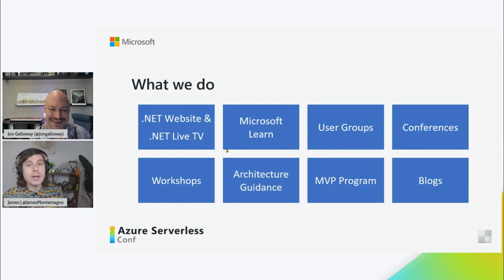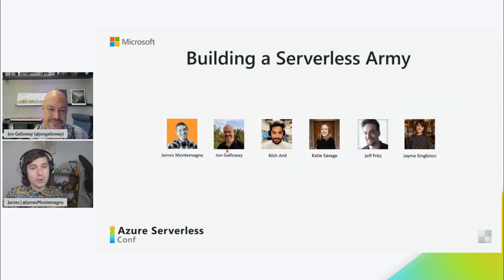We do so much awesome stuff. And we love it because we love .NET and we love the community. Yeah, like James is saying, we just have a blast doing all kinds of stuff. Some of the things I've worked on recently are like the .NET Conf, helping organize that, contributing things to the .NET website, just had some features launched last night. We help run live streaming shows, so much more.